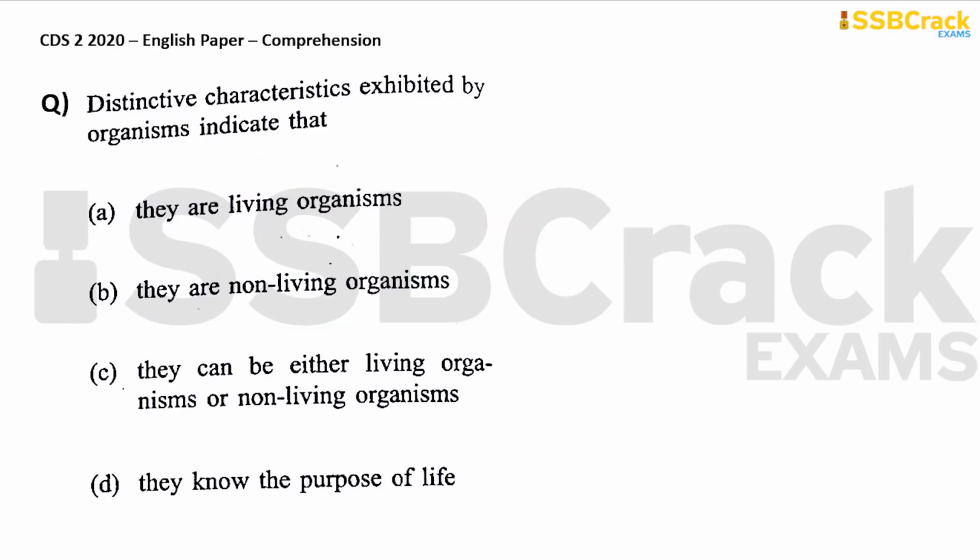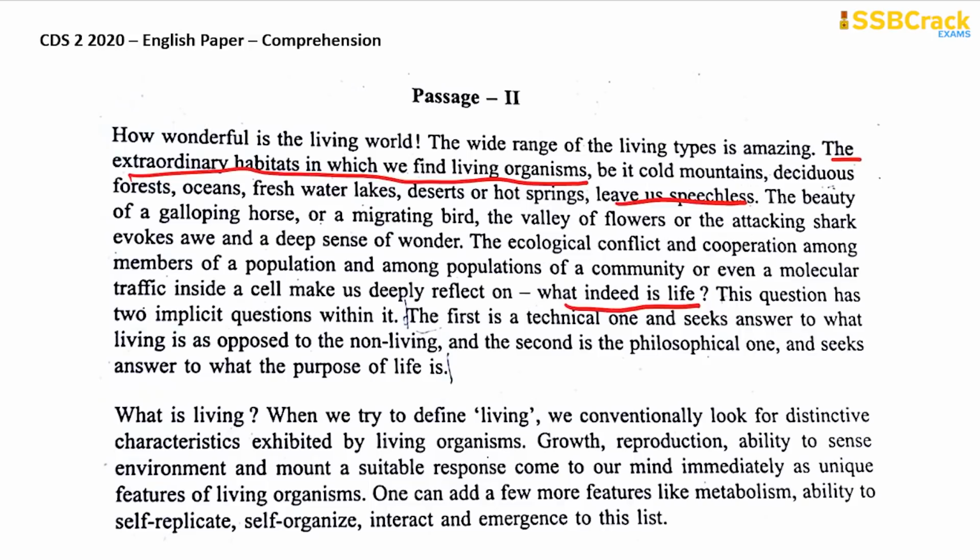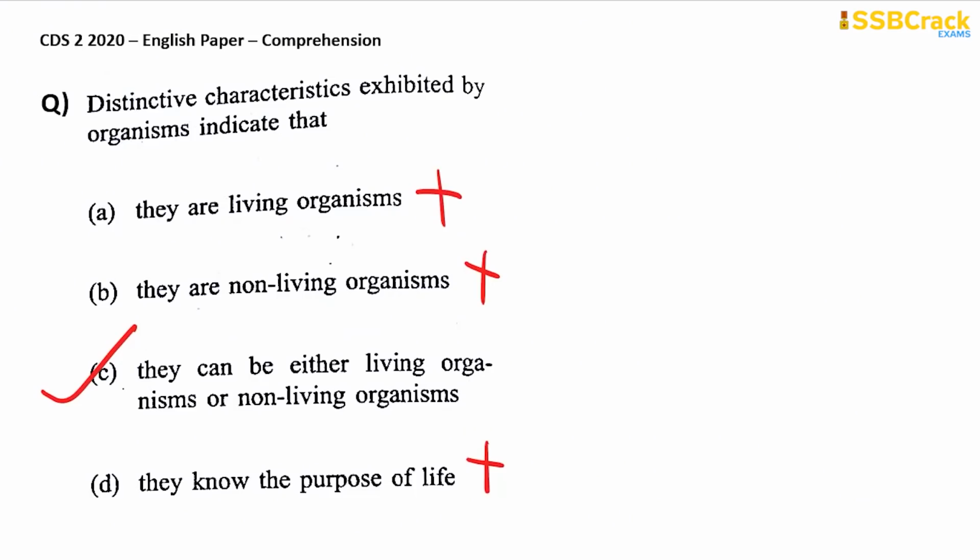The next question is, distinctive characteristics exhibited by organisms indicate that they are living organisms, they are non-living organisms, they can be either living organisms or non-living organisms, they know the purpose of life. We have to cross out A, B and D and have to go with C, because here again in the passage you will see what is living. When we try to define living, we conventionally look for distinctive characteristics exhibited by living organisms. So therefore, we look for the characteristics of living organisms so that to assert whether that organism is a living organism or a non-living organism. So therefore, answer will be option C here.